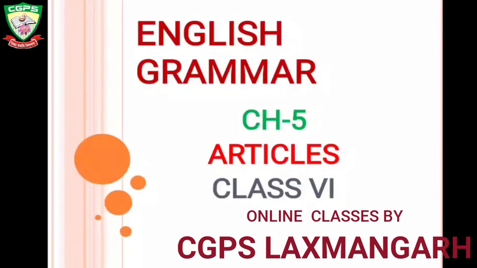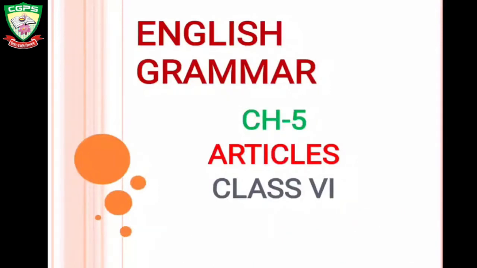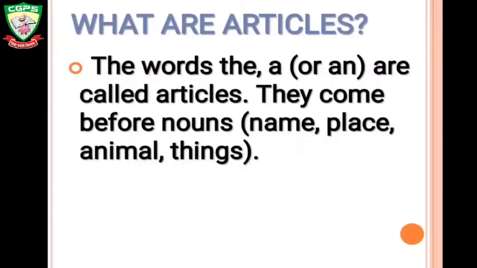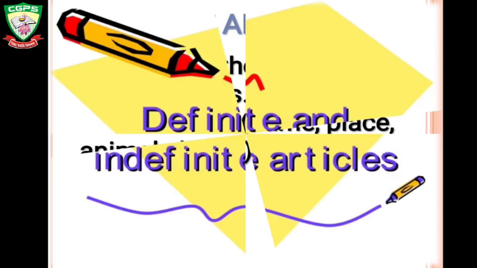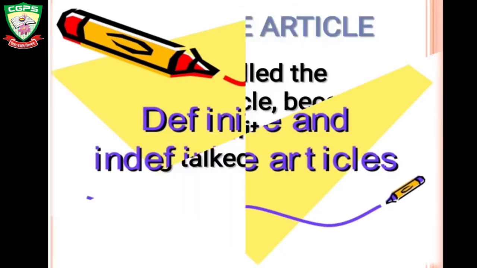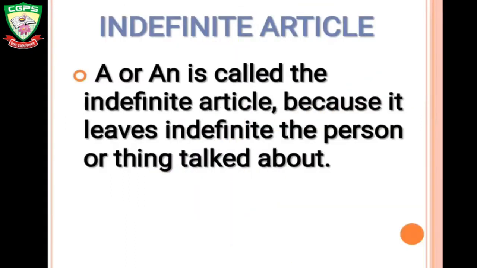Today we are going to study our fifth chapter, articles. What are articles? The words the, a or an are called articles. They come before nouns, that is name, place, animal, thing. There are two types of articles, definite and indefinite articles. Indefinite article. A or an is called the indefinite article because it leaves indefinite the person or thing talked about.